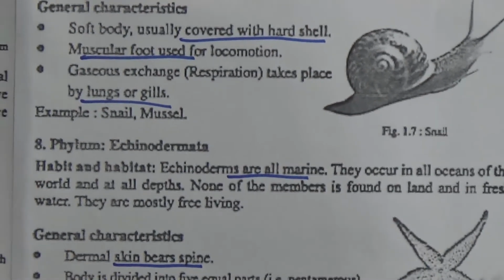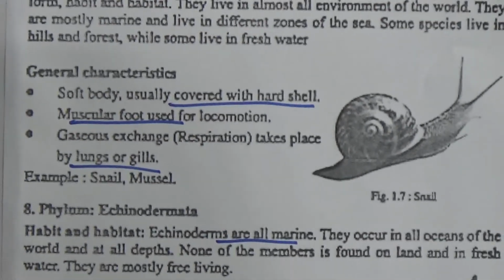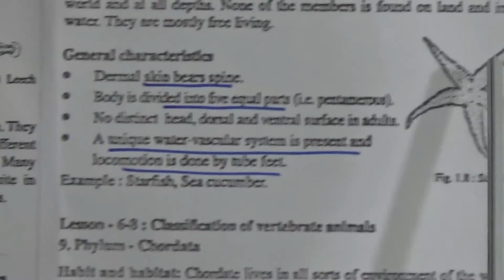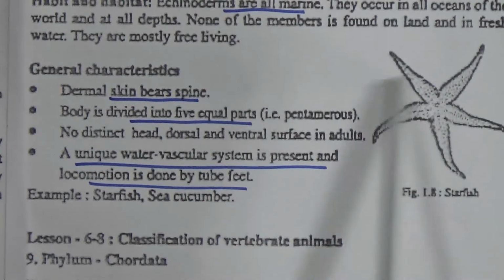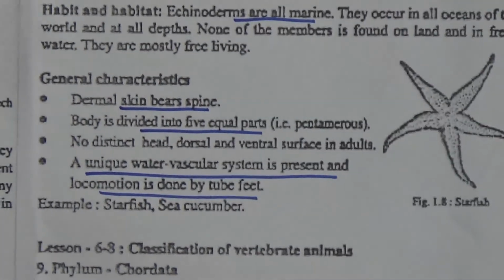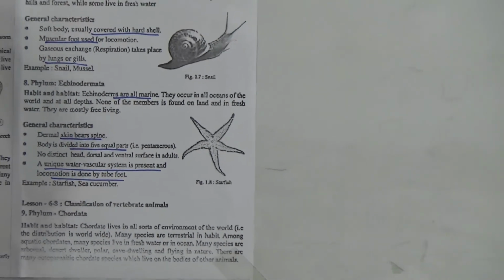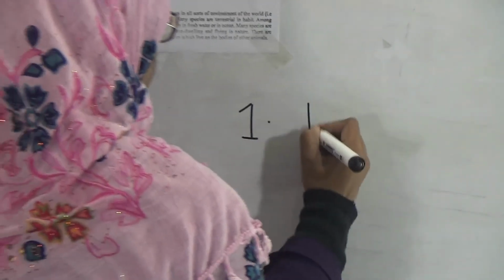Their body is divided into 5 separate parts, and their body contains spines, and you can't differentiate it dorsally or ventrally. Now from here I will give you your SW, your first SW number 1.